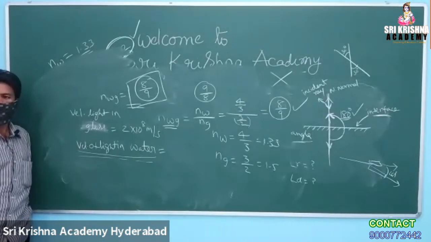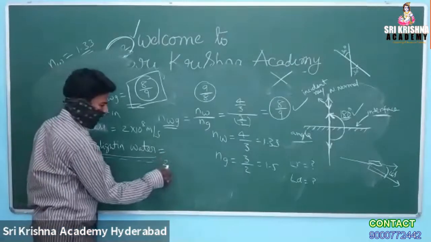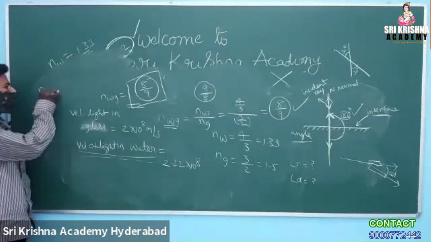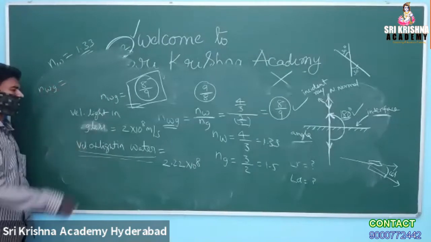You want me to give a hint? 2.22 into 10 power 8. Which formula did you use? N of WG is equal to what? Velocity in glass by velocity in water.